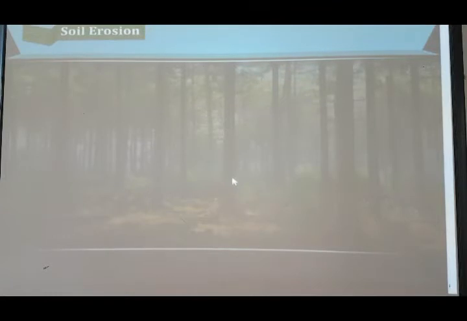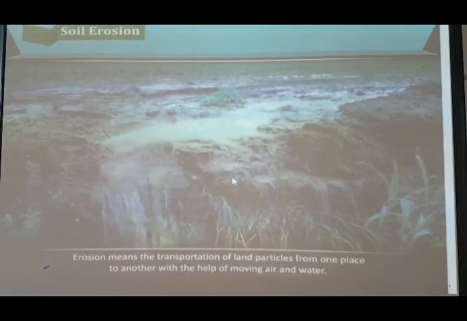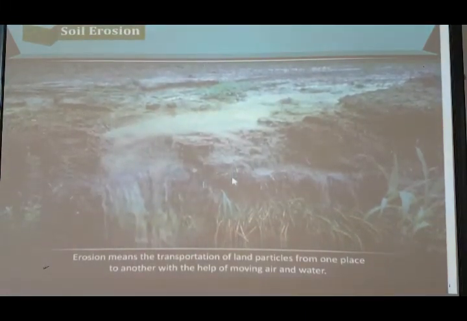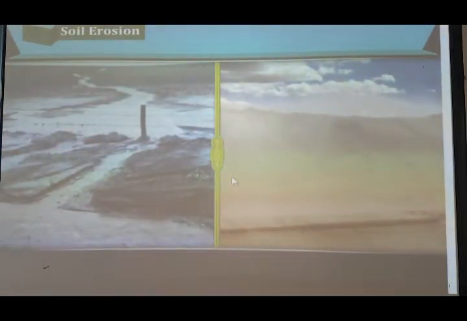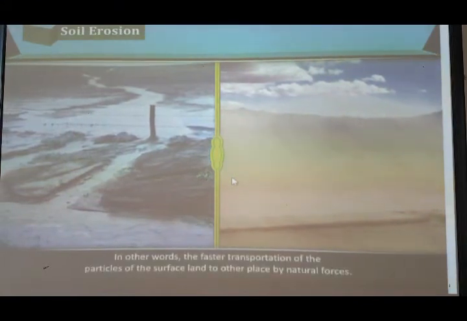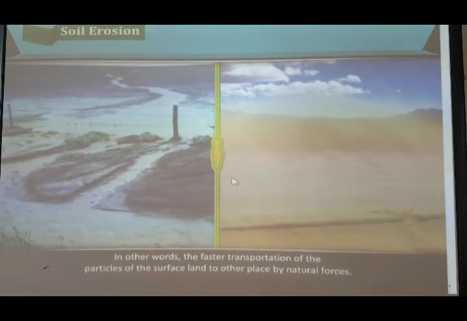Soil erosion. Let's study in detail about it. Erosion means the transportation of land particles from one place to another with the help of moving air and water. Soil erosion means what? The particles of the soil are moving from one place to another, and the reason may be natural or other also. In other words, it is the faster transportation of particles of the surface land to other places by natural forces.